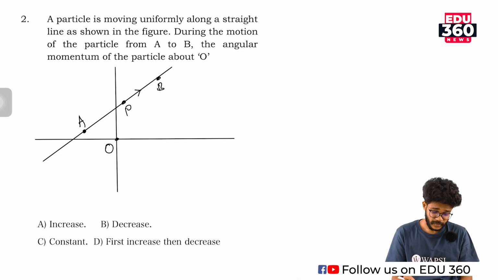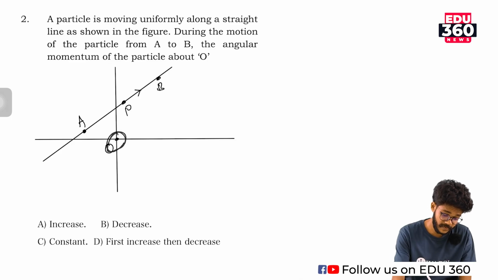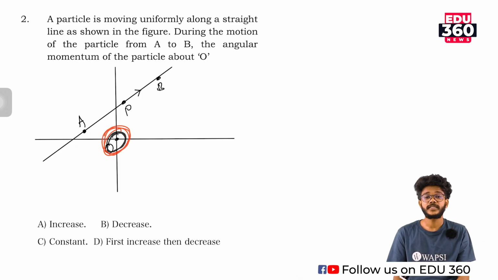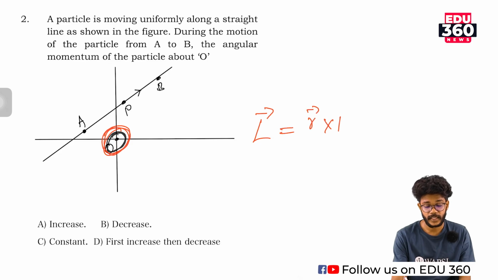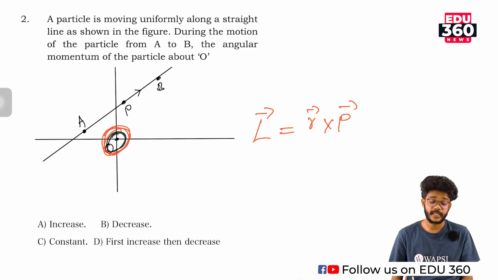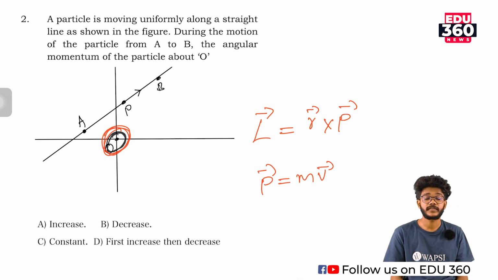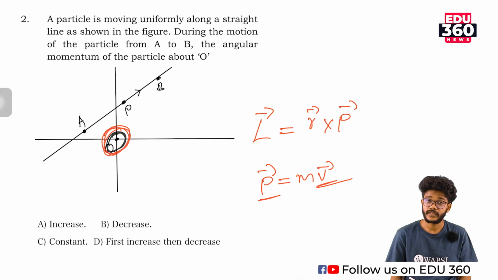Okay. So we need to calculate the angular momentum with respect to this center O. So what is the equation for angular momentum? Vector L is equal to vector R cross vector P. P is the linear momentum, and linear momentum is equal to m times vector V. And they have said it is moving uniformly, that means the velocity is constant. Vector V is constant, that means vector P is constant. So L is only depending on R.